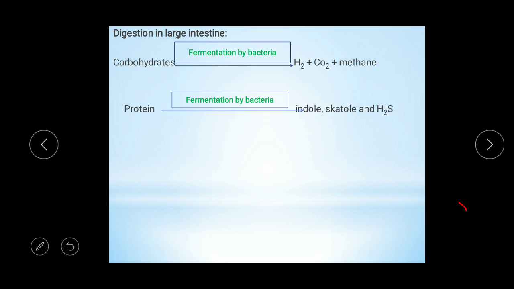You can see the reactions given in this lecture: carbohydrates, proteins and fats are complex molecules, and with the help of enzymes they are converted into simple forms such as glucose, fatty acids, glycerol, fructose and amino acids. So with the help of these enzymatic reactions, complex food material is converted into simple form. In the next video lecture we are going to learn about the absorption of food. Thank you.